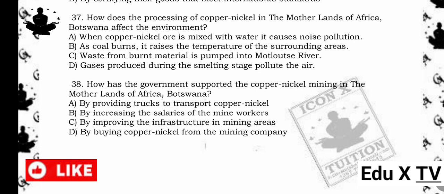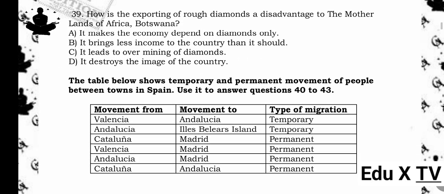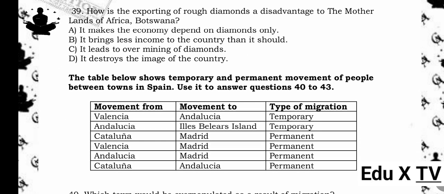38. How has the government supported the copper-nickel mining in the motherlands of Africa, Botswana? A. By providing trucks to transport copper-nickel. B. By increasing the salaries of the mine workers. C. By improving the infrastructure in mining areas. D. By buying copper-nickel from the mining company. The answer is C. By improving the infrastructure in mining areas. Reason being, the government builds roads, power supply, and water systems to support mining operations.